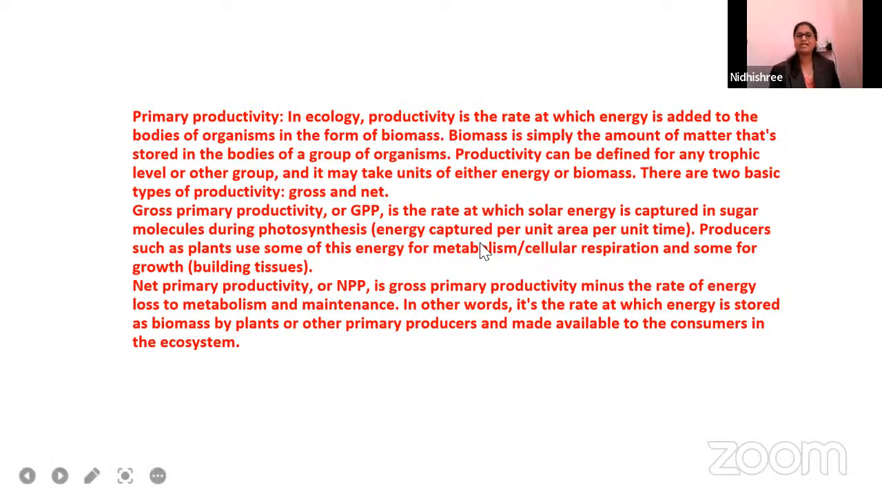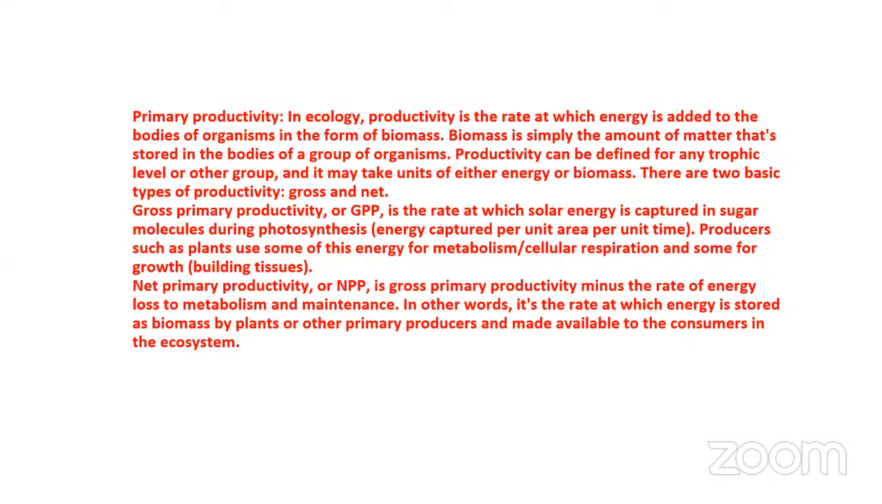Chaitra, can you read out regarding GPP, gross primary productivity? Yes, ma'am. Gross primary productivity or GPP is the rate at which solar energy is captured in sugar molecules during photosynthesis. That means energy captured per unit area per unit time. Producers such as plants use some of this energy for metabolism, cellular respiration, and some for growth, building tissues. Okay, thank you. So GPP is mostly utilized by the plants for cellular growth, metabolism, and respiration.